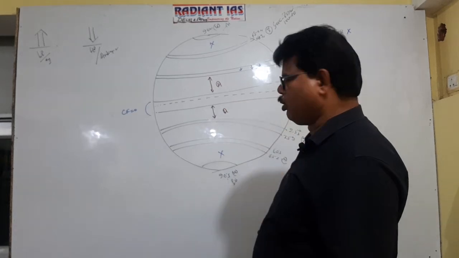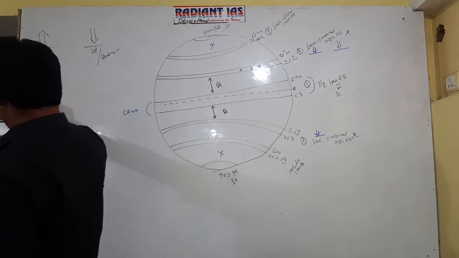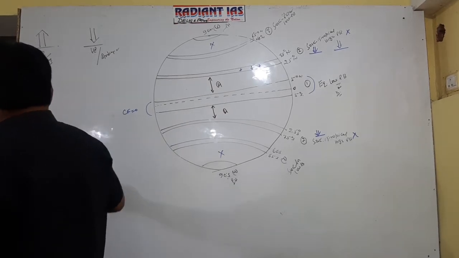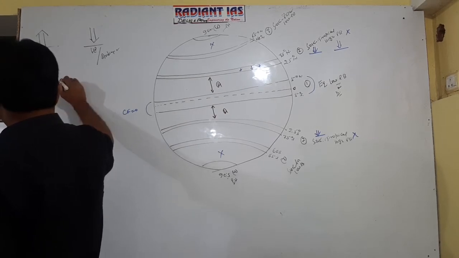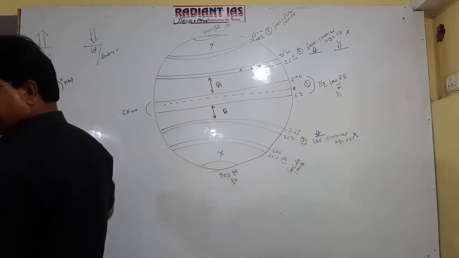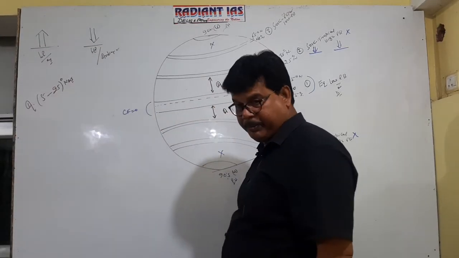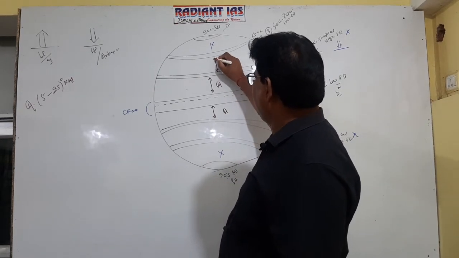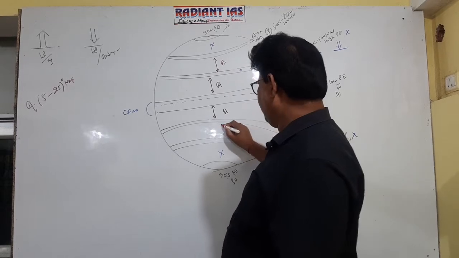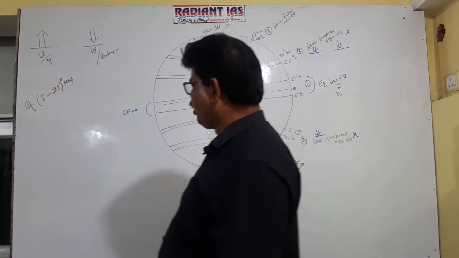This is the zone. A is the zone located between 5 to 25 degree north and south. It is clear now? This is the first zone where cyclone formation appears to be possible, and this is the second zone, B. This is the second zone where cyclone formation is possible.